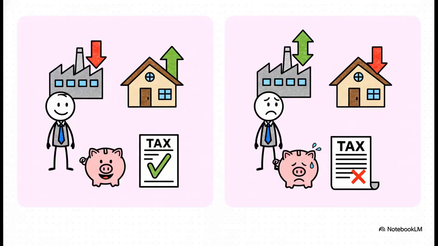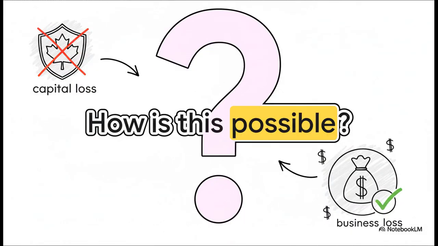We've got two taxpayers. In the real world, they both had the exact same result. They broke even, $0 profit. And yet, when it's time to file their taxes, one person has zero income for tax purposes, while the other is told they have an income of $200,000. Ouch, that's a huge tax bill. So how on earth is this possible? I mean, it seems totally backwards, right?